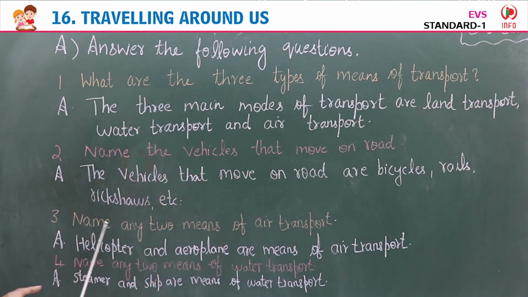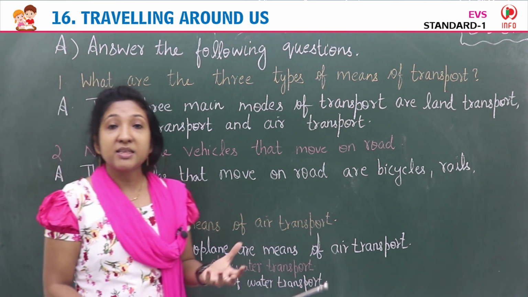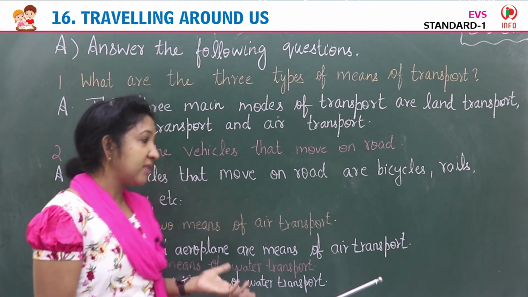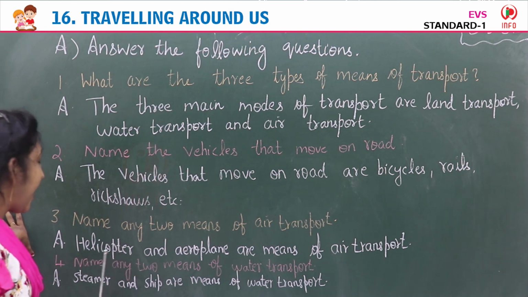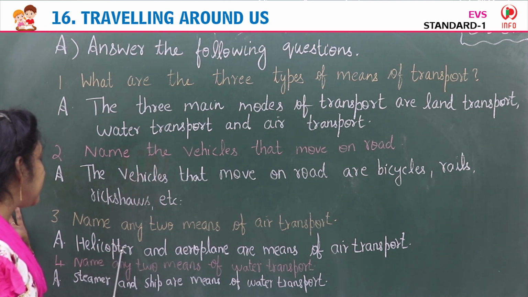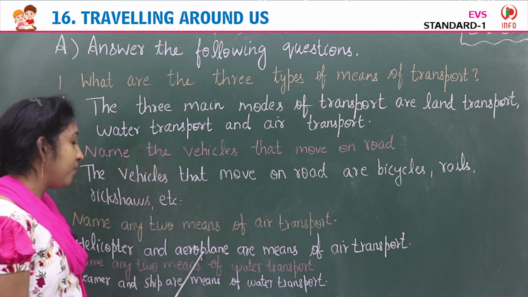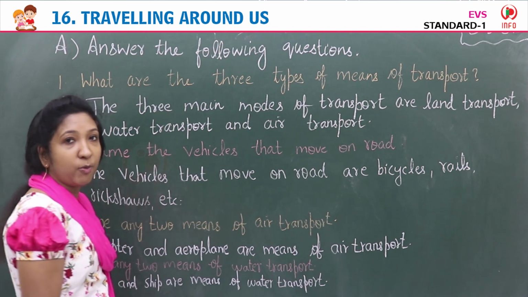Next question, third, name any two means of air transport. Which are the means of air transport? Aeroplane, helicopter, they are all means of air transport. So answer, helicopter, H-E-L-I-C-O-P-T-E-R, helicopter, and aeroplane, A-E-R-O-P-L-A-N-E, aeroplane, are means of air transport.